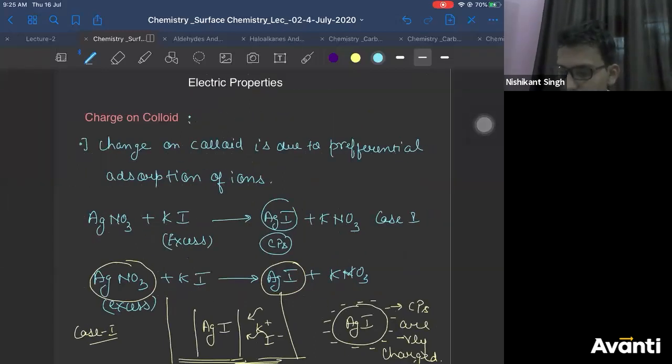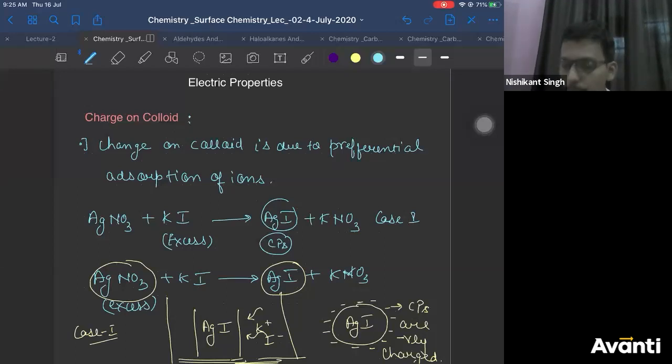So let's start with the electrical properties you were discussing yesterday. So all of you remember this, right? Although everything is written over here, can you recall and tell me, do you remember the charge on the colloidal particles is due to what? The colloidal particles carry charge, and this is due to adsorption of the common ion from the electrolyte on the surface of your colloidal particles, correct? For that, we had taken a few examples.